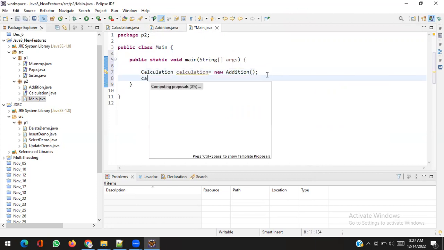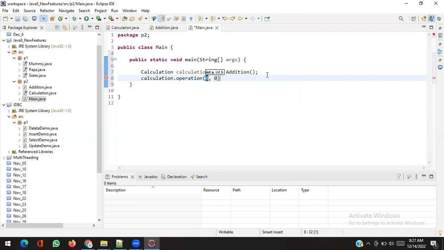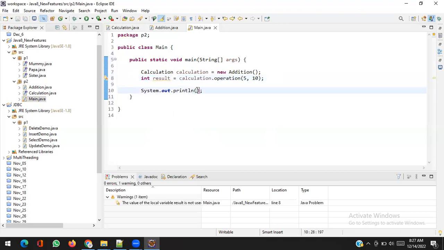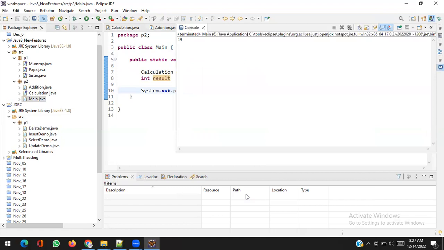So calculation dot operation, let's say 5 comma 10. I pass two numbers. Sys out, it is the result, in result. Okay, let's see, right click, run. 15.